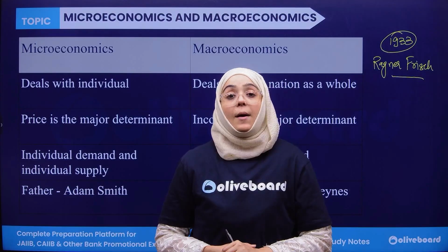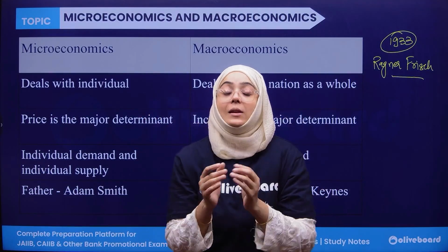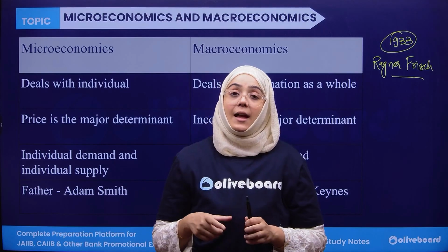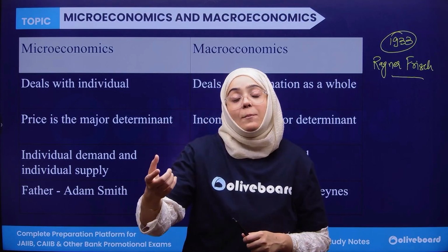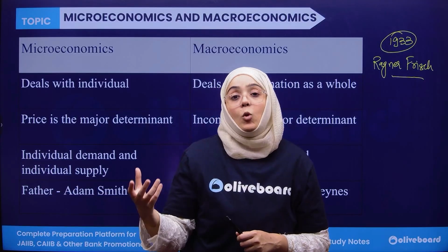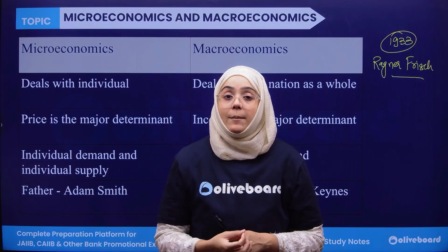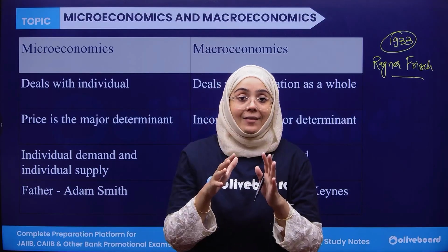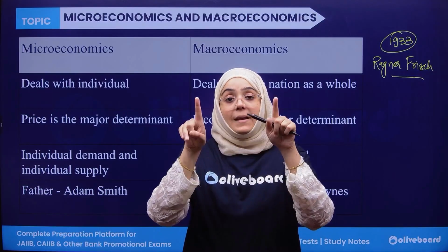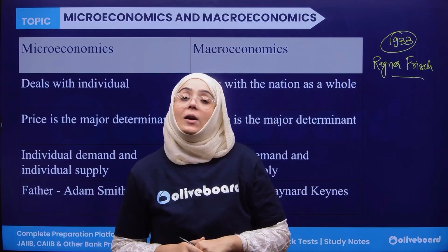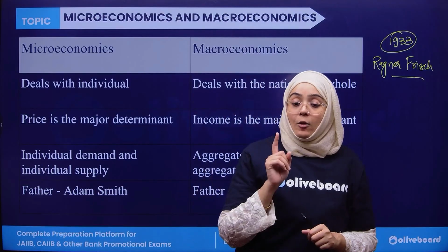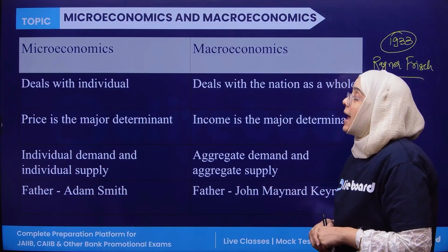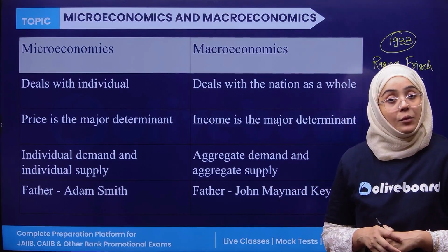But when we are talking about the economy as a whole, right? When we are talking about the nation as a whole, like the national income, the total export and import of the country, employment, unemployment level, the current condition of the economy, whether there is a recession, depression, or a boom or any phase, that is, when we are taking the complete economy as a whole, then it is called macroeconomics. And when we are dealing with an individual unit, then it is called microeconomics, right?